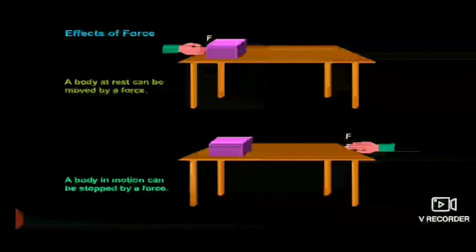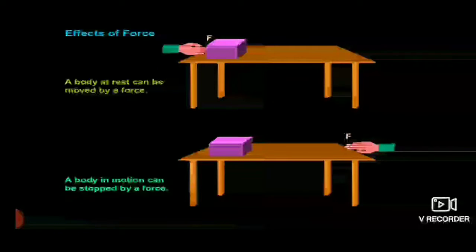The first important effect is that a body at rest can be moved via force. It means, for example, a body is at a position A. Whenever we apply a force, it changes its position from point A to point B. The second effect is that a body in motion can be stopped by a force.